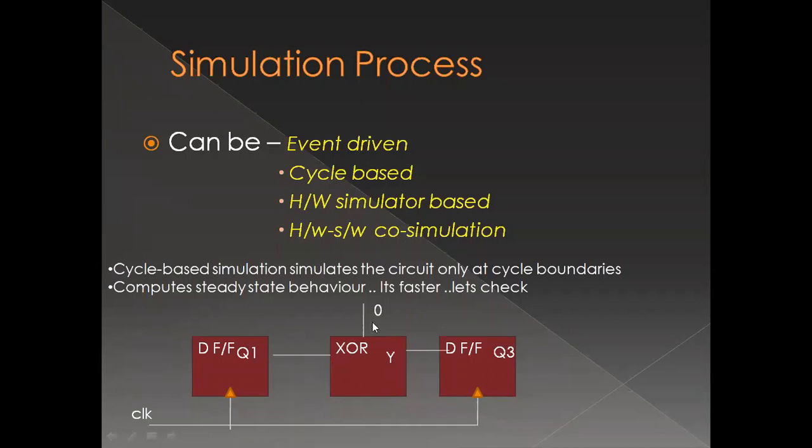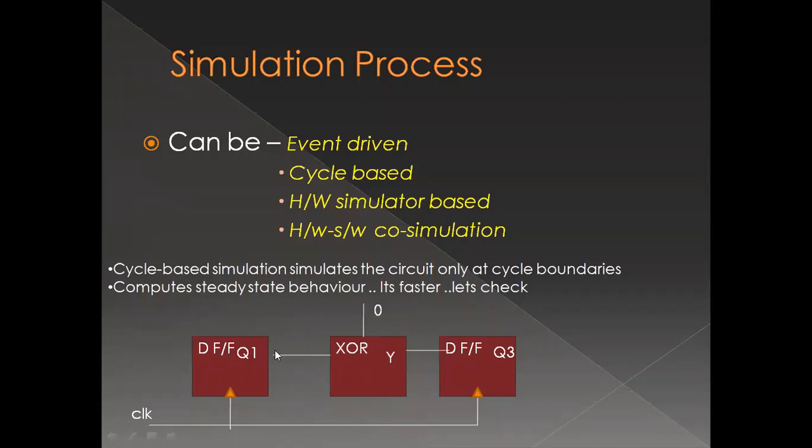I know, if XOR... now the logic of XOR is that if one of the two inputs is 1, meaning they are different, the output is 1; if the inputs are the same, the output is 0. So one of my inputs is 0, and where is the other input coming from? From Q1. So if 1 comes from Q1, then 1 and 0 would give me 1, and that is directly passing to the D flip flop. So Q3 is going to be 1 only. Okay, so basically Q3 is actually equal to Q1.